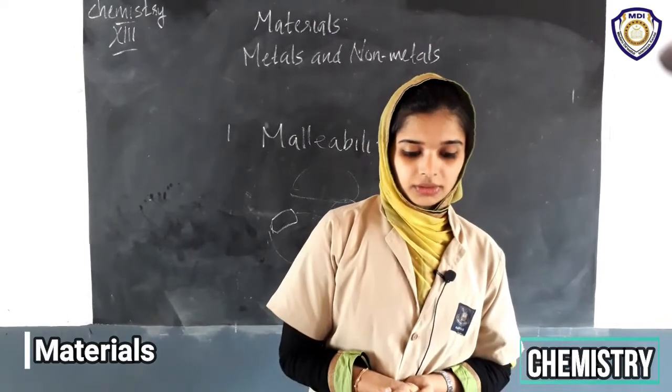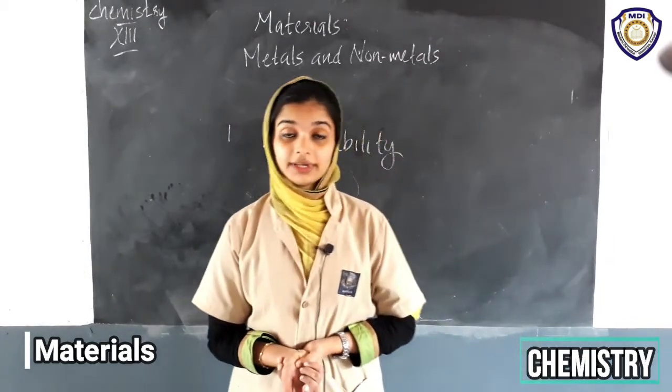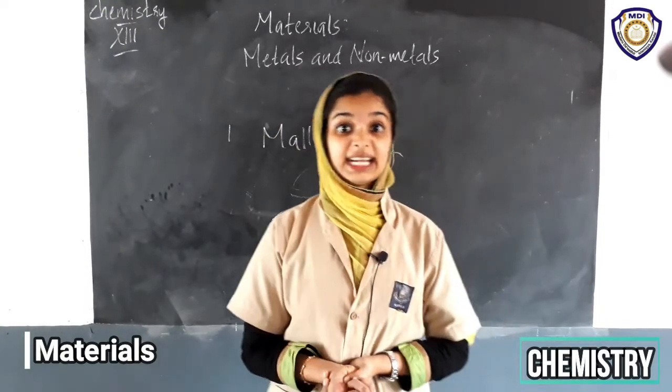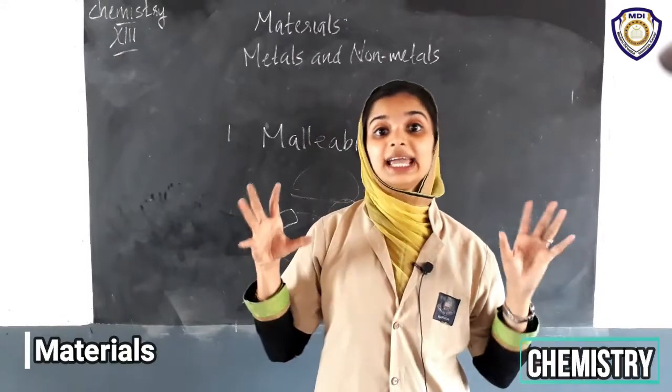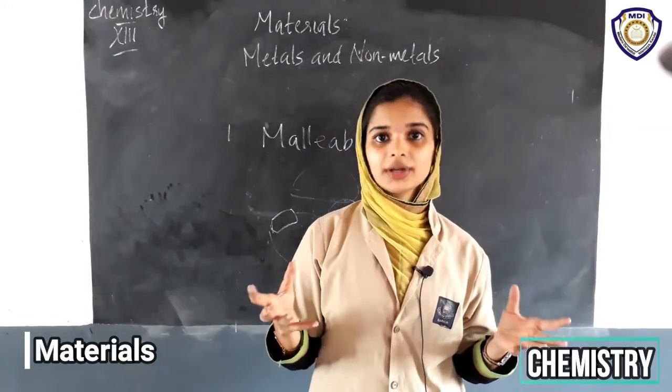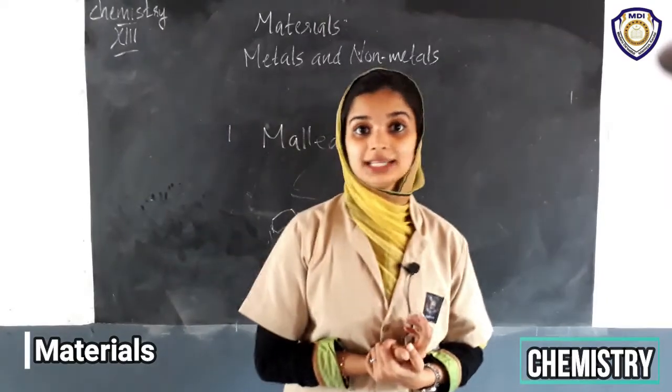So metals have another property called conductivity. They can conduct heat and electricity.